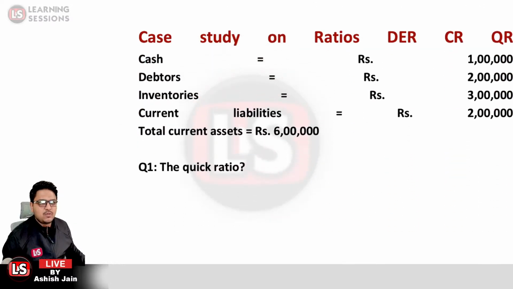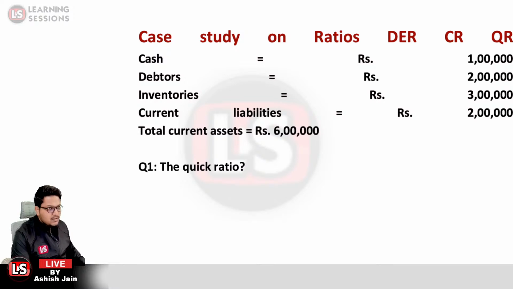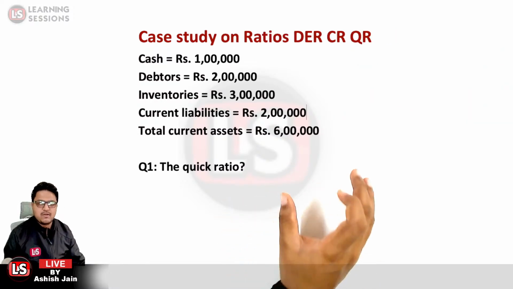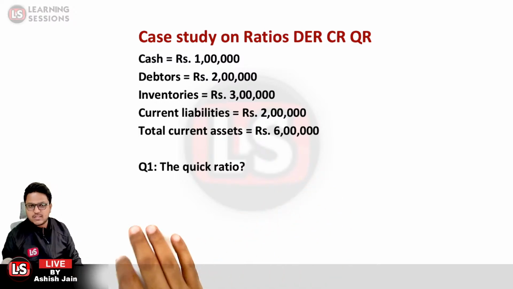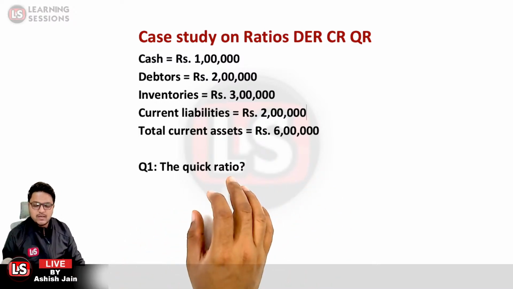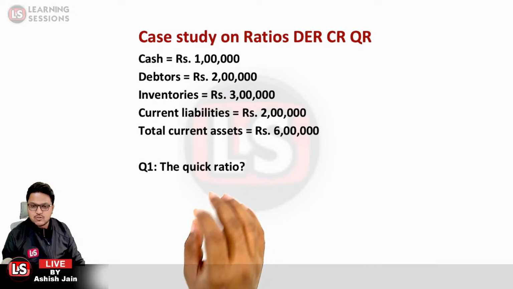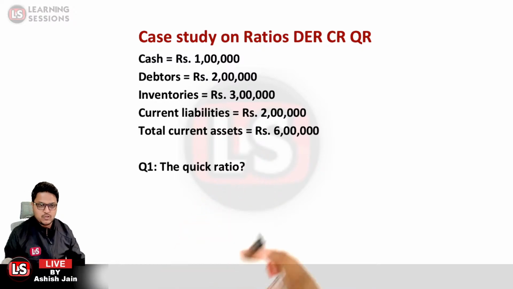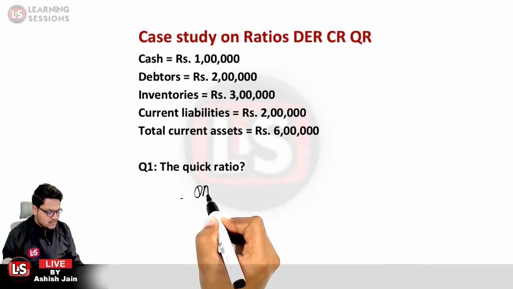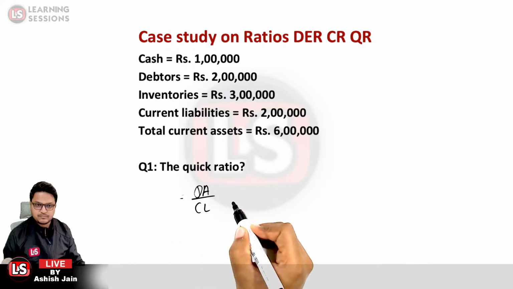The case study is related to the debt-equity ratio, current ratio and the quick ratio. We are provided with different values related to cash, debtors, inventories, current liabilities, and the total current assets over here. And we need to calculate the quick ratio. So what is the quick ratio? Quick ratio is also said to be the acid test ratio or the liquidity ratio. And what is the formula related to it? It is quick assets divided by the current liabilities.